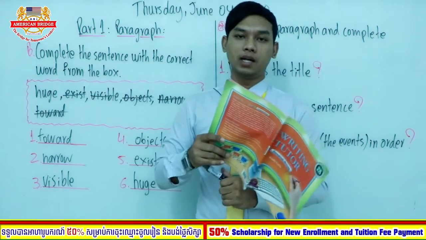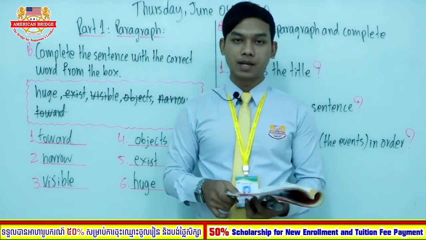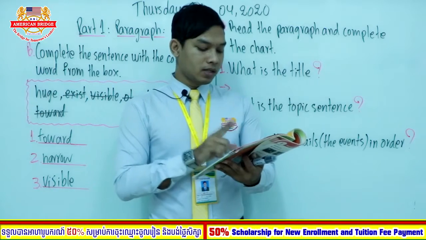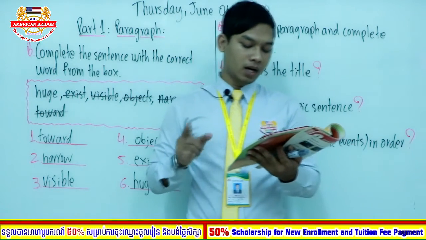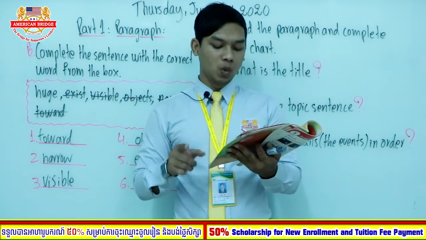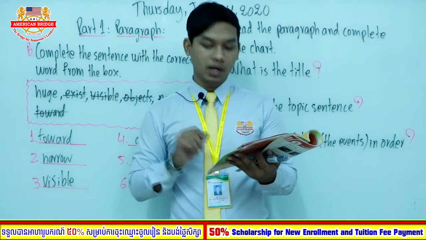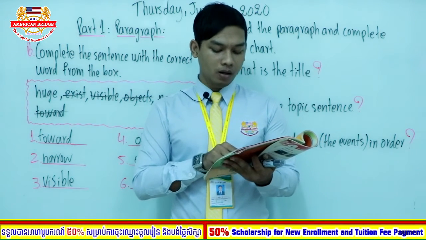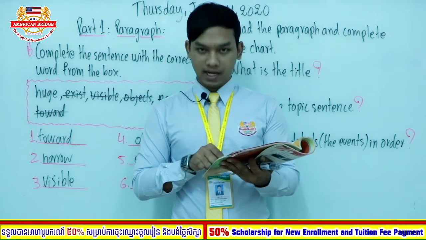Now let's read the exercise with me all together again, because we have to use these sentences in the paragraph. Number 1, suddenly I saw a white light moving slowly toward me. Number 2, then the light changed to a long, narrow orange light.